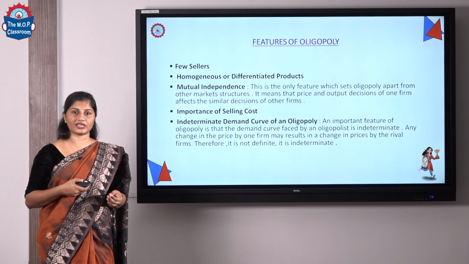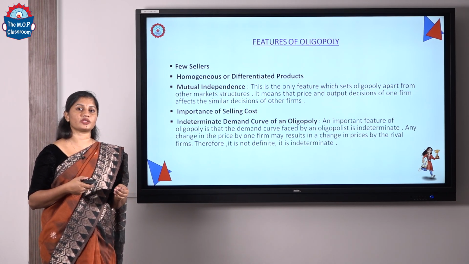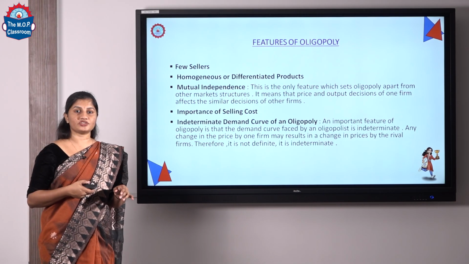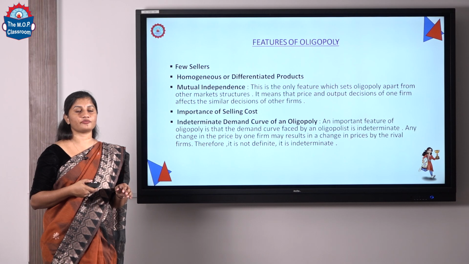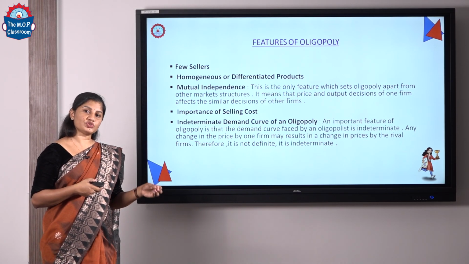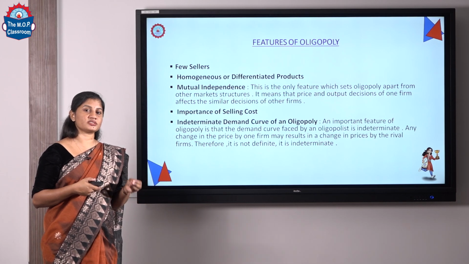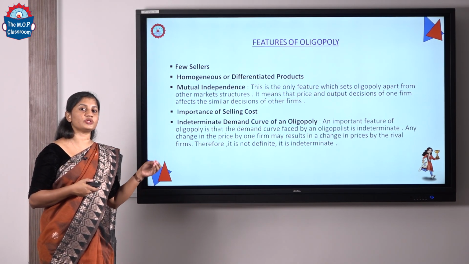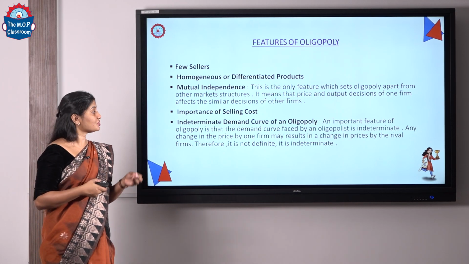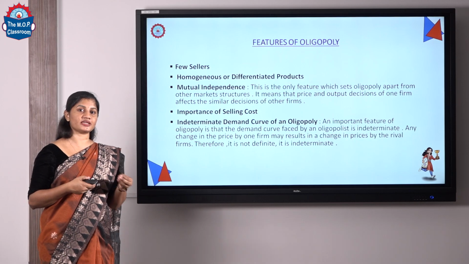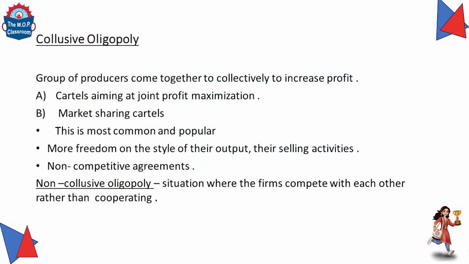Then the importance of selling cost. Selling cost means the cost spent on advertising, window displays and all such things. The last feature is the indeterminate demand curve of oligopoly. This is also an important feature of oligopoly, which means if one firm changes the price, the rival firm will react to the price change of the other firm. So the demand curve of firms in oligopoly is indeterminate. It changes. Then oligopoly is divided into two, collusive and non-collusive oligopoly.